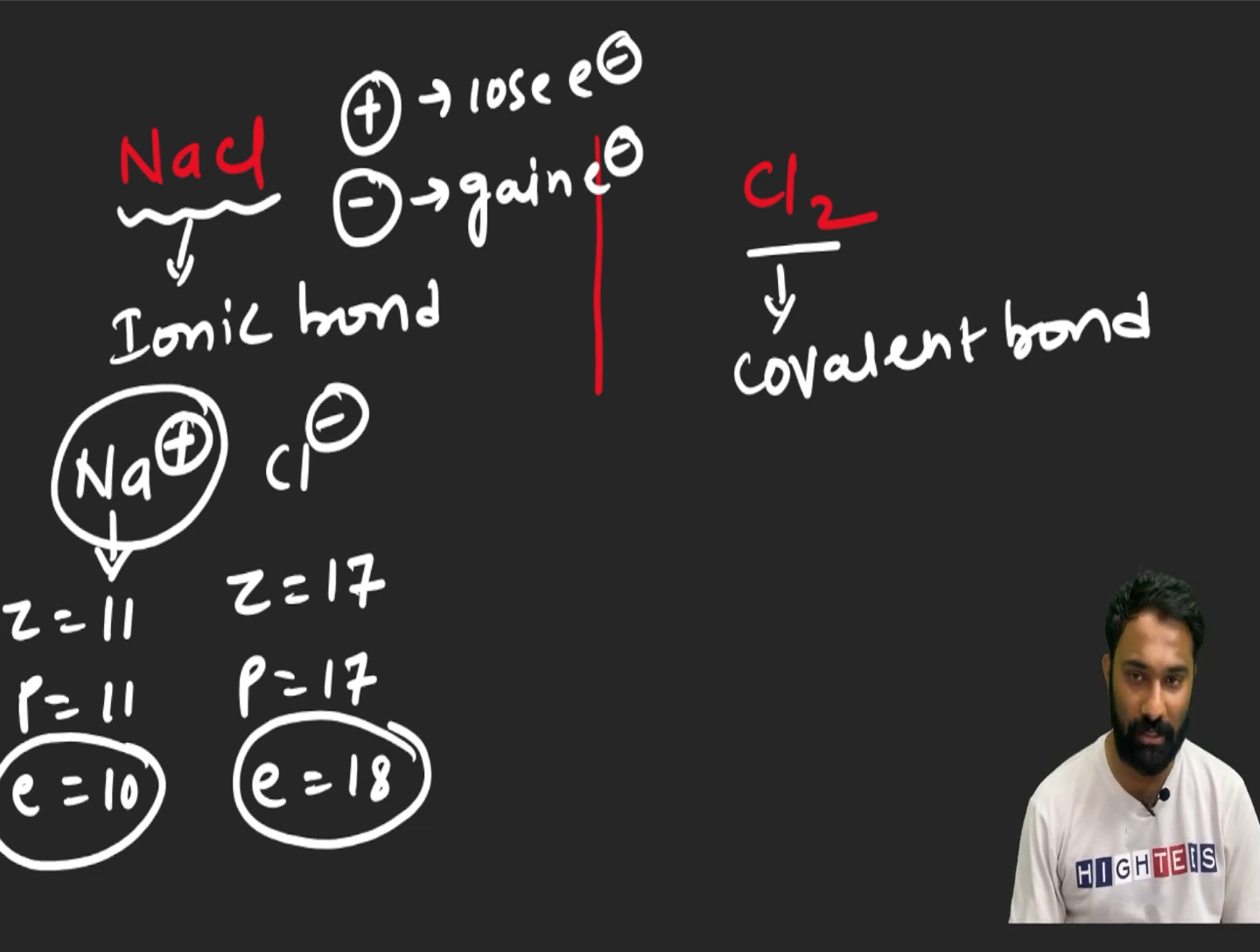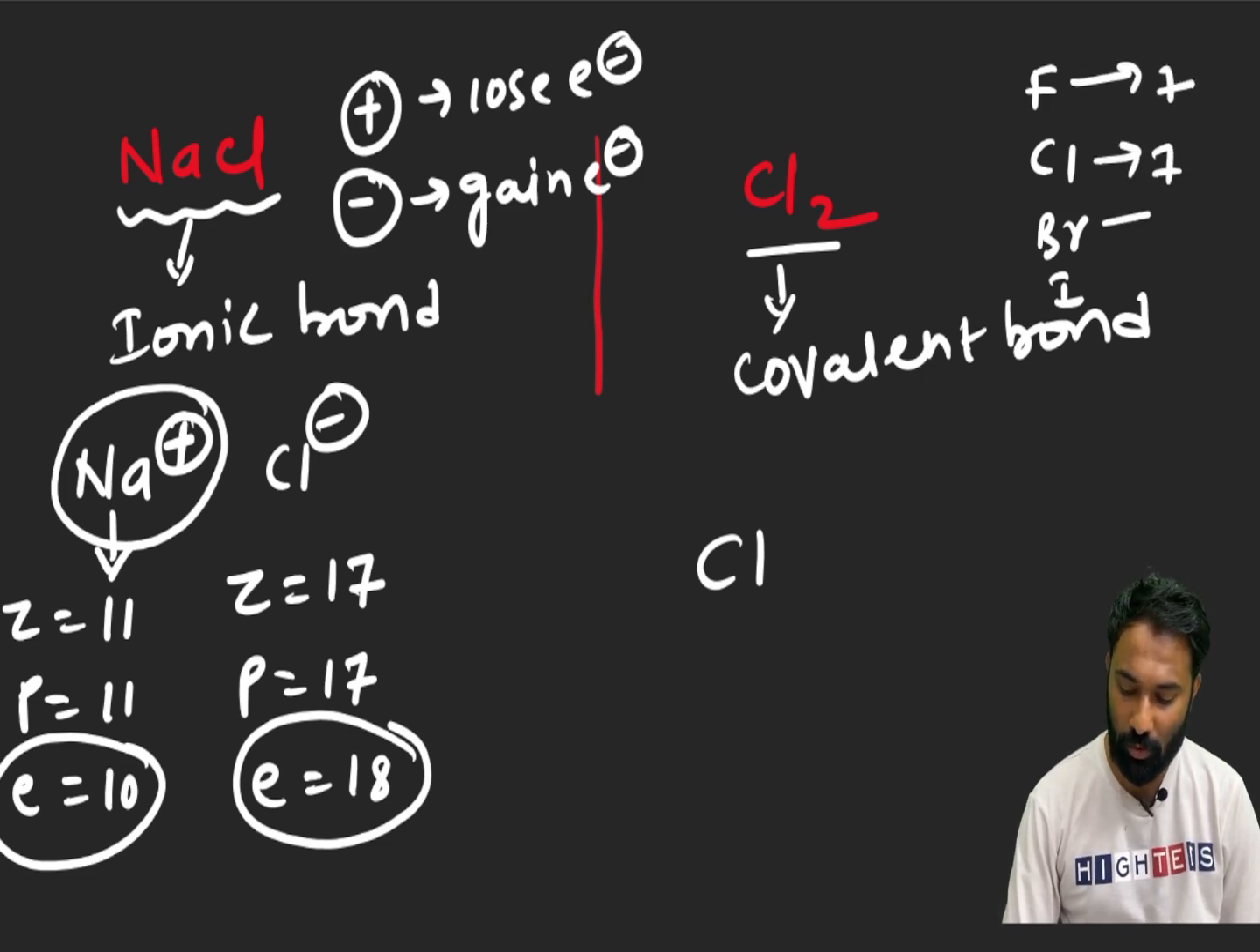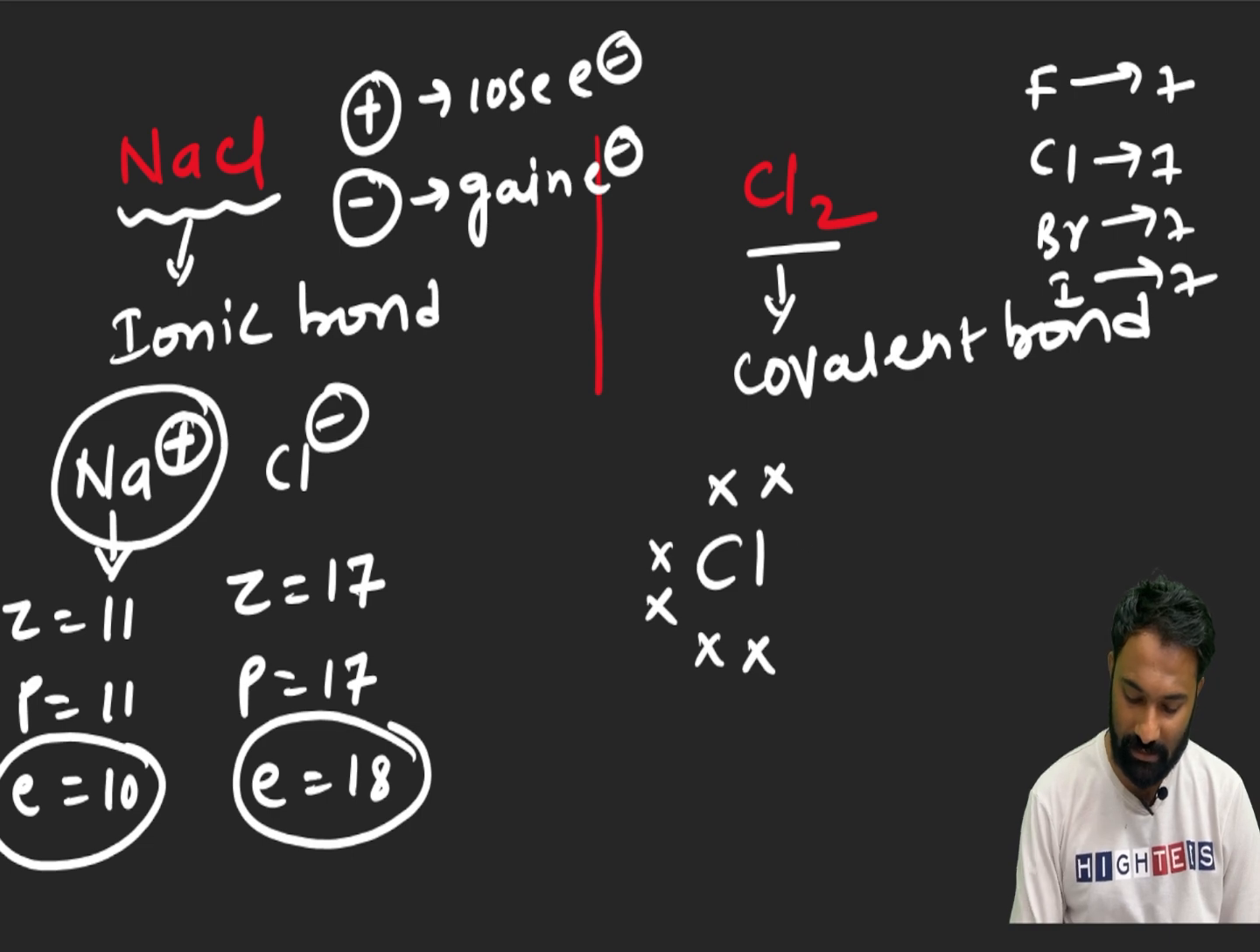Now comes the chlorine case. How will the covalent bond form? Covalent bond forms on the basis of mutual sharing of electrons. That we know. Normally fluorine, chlorine, bromine, iodine are halogens, right? Fluorine contains 7 valence electrons. Same with chlorine, 7. Bromine also 7. Iodine also 7. Now you see 1, 2, 3, 4, 5, 6, and this is 7. And another chlorine: 1, 2, 3, 4, 5, 6, and this is 7.